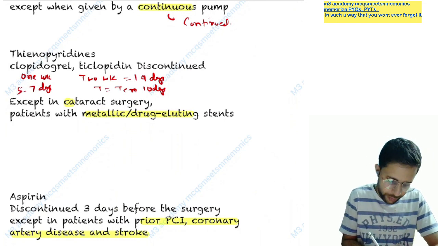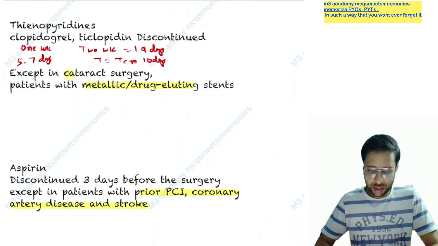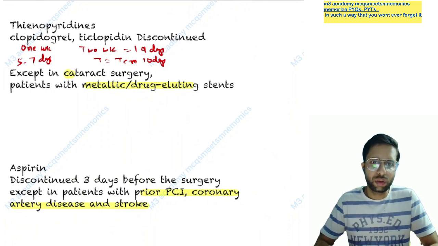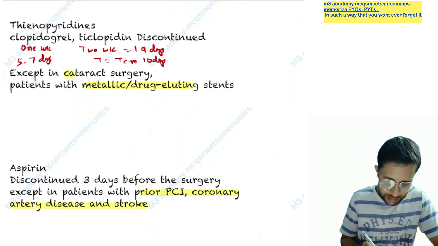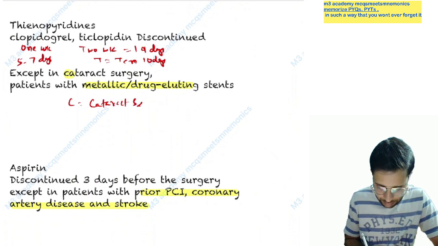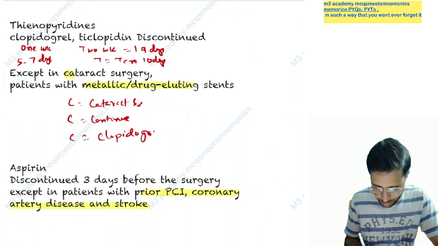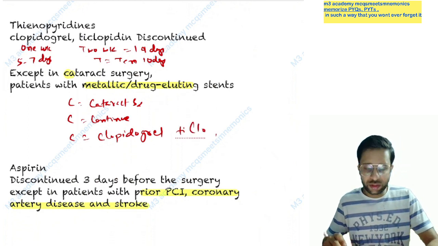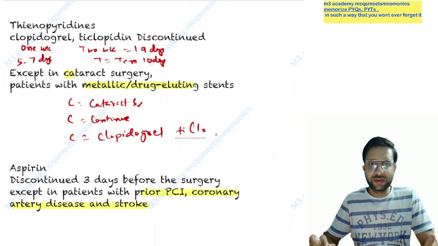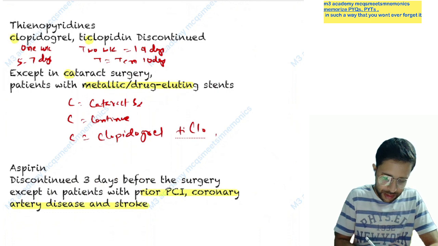Now, except in cataract surgery, and in patients with a metallic or drug-eluting stent, we continue clopidogrel and ticlopidine. So how can we relate this to cataract surgery? C for cataract surgery, C for continue, C for clopidogrel, or you can say ticlopidine. So in cataract surgery, the drugs with C, clopidogrel and ticlopidine, will be continued. In this way you can relate it.